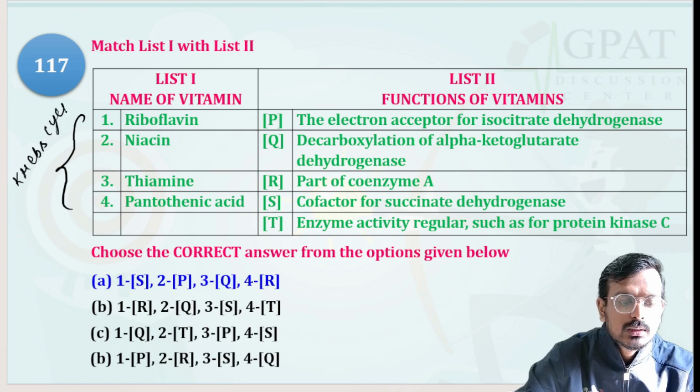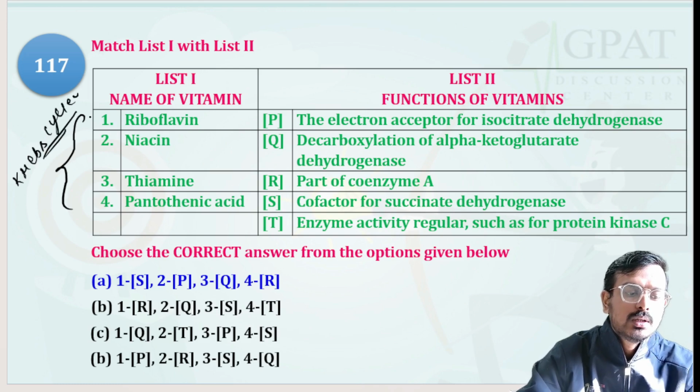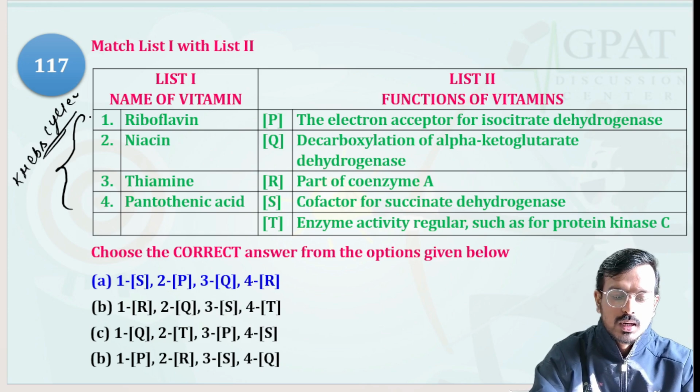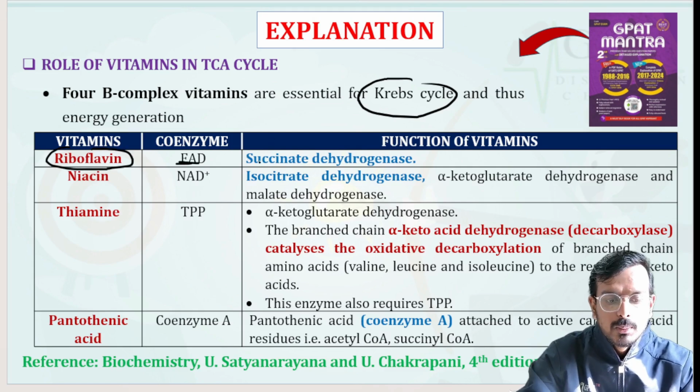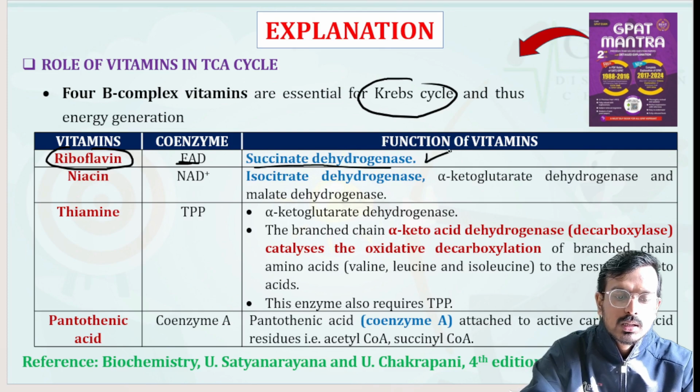This I have also discussed with you in our theory class. Let's see the function of riboflavin, which has the coenzymes FAD and FADH. It functions as a coenzyme for the succinate dehydrogenase enzyme. Next is niacin, vitamin B3.